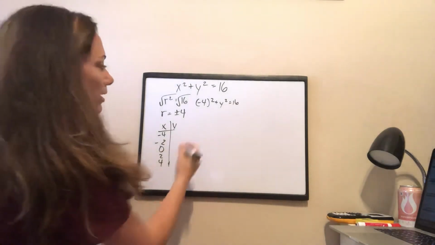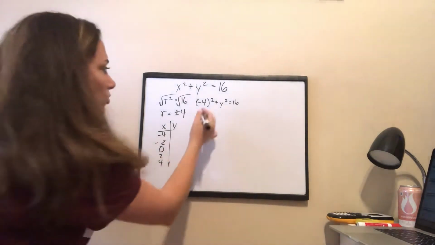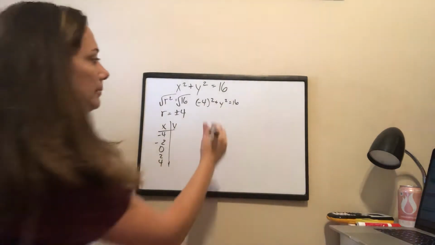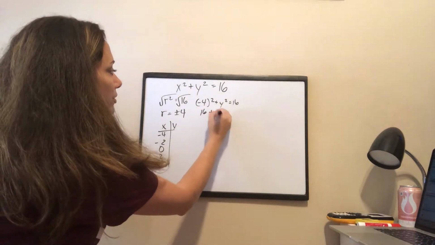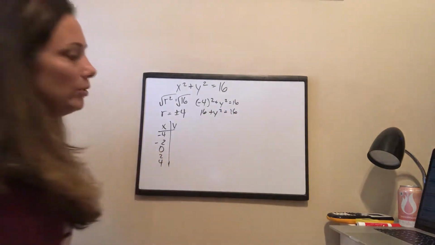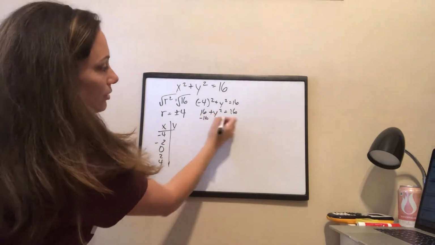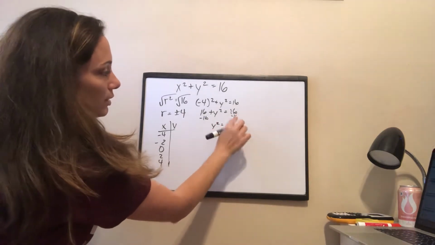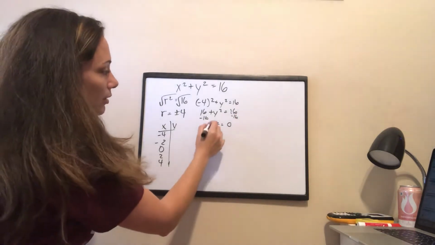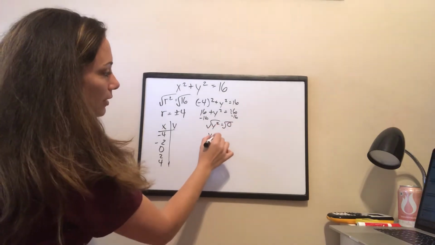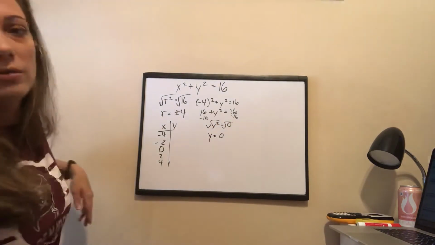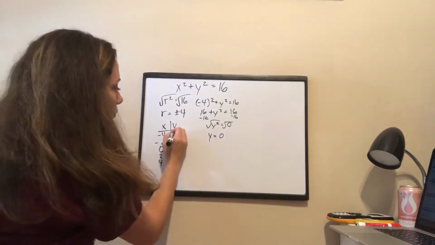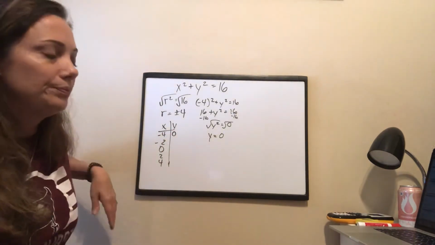All right, so what's -4 squared? -4 times -4 is a +16. Plus y squared equals 16. What is my y going to be? I'm going to move this 16 over. y squared equals 0. 16 minus 16 is 0. The square root of y squared equals the square root of 0. The square root of 0 is 0. So when my x is -4, my y is 0.